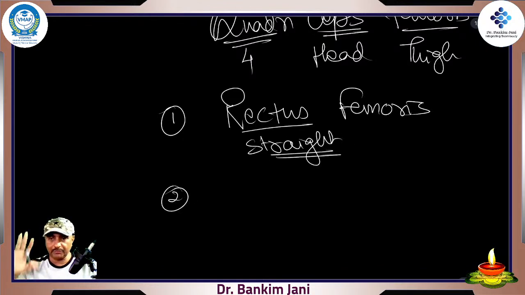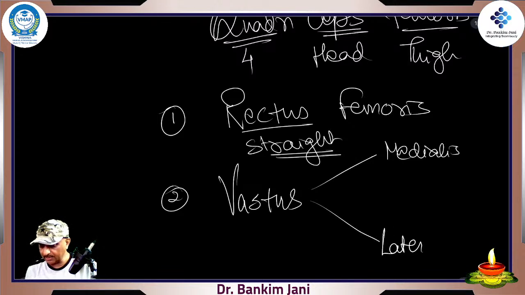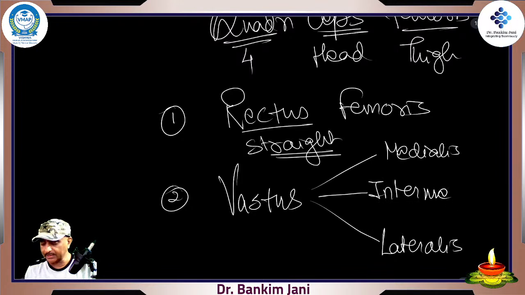The rest three muscles are very big. They are called the vastus medialis, the one on the medial side. Vastus lateralis, the one on the lateral side, and the one which is intermediate, in between, is called vastus intermedius. Got it?